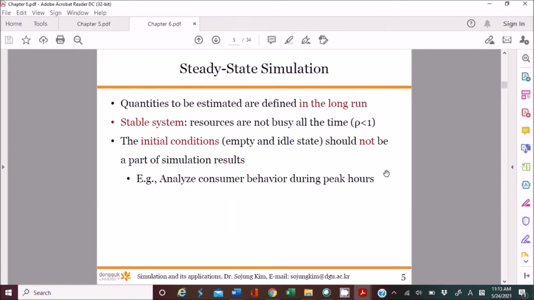Also, particularly in the steady-state simulation, you need to have this condition because you need to run the simulation forever. The incoming rate should not be greater than the service rate; it should be less than the service rate. This is rho, and rho should be less than 1. Otherwise, you have too many customers and cannot handle them.